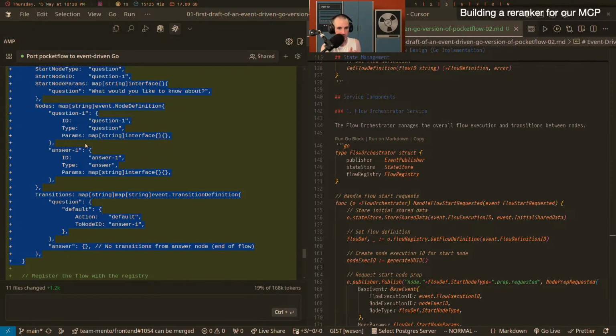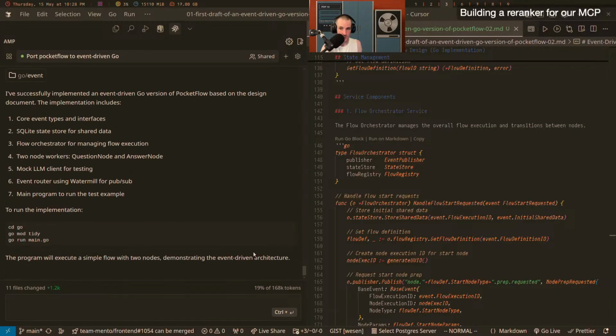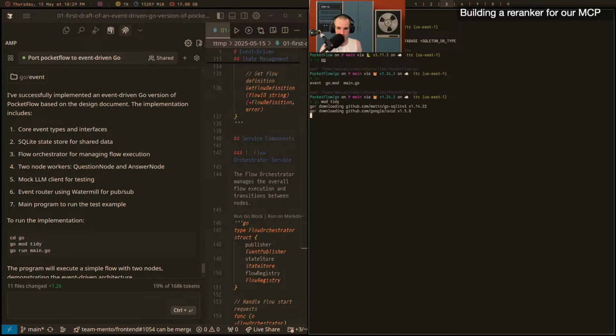So I don't think we'll be able to do it in 3 lines, but maybe we will to get this in declaratively. And so once I run this, just to make sure that the code we have so far is decent, I am going to ask AmpCode next to make a really nice declarative API for the flow definitions, which matches the Python pretty closely, but uses all the stuff we already have, right? So I go into Go, do go mod tidy, and then go run main.go, and as I expected, it works.